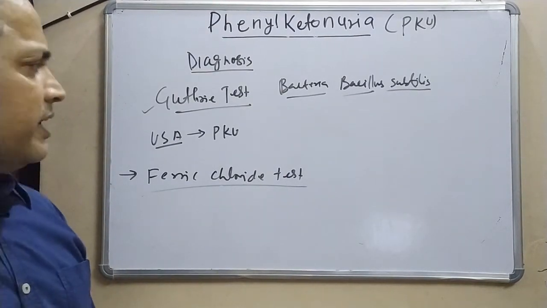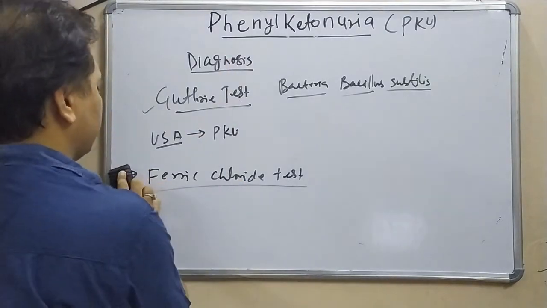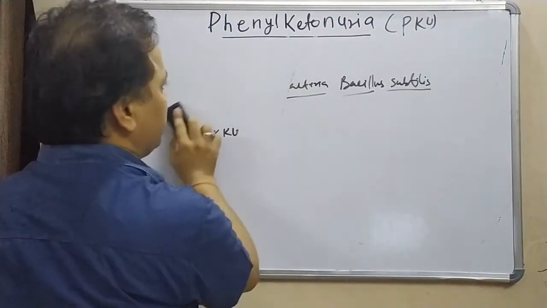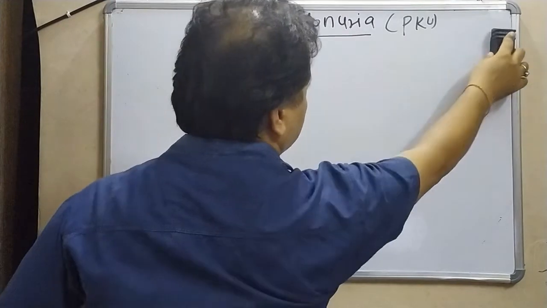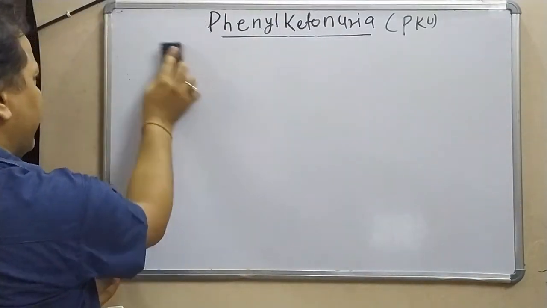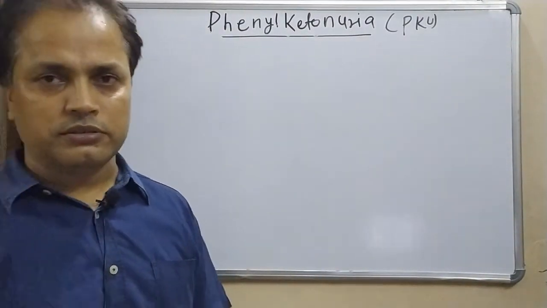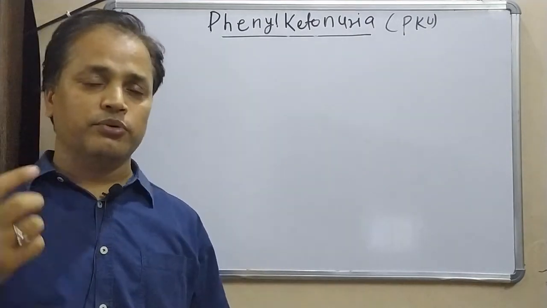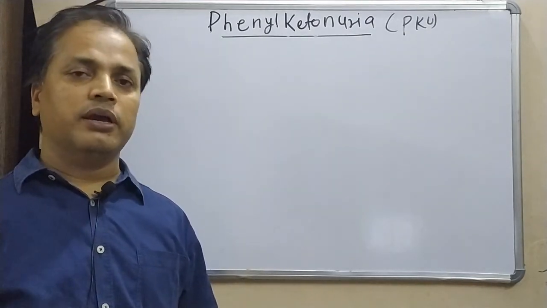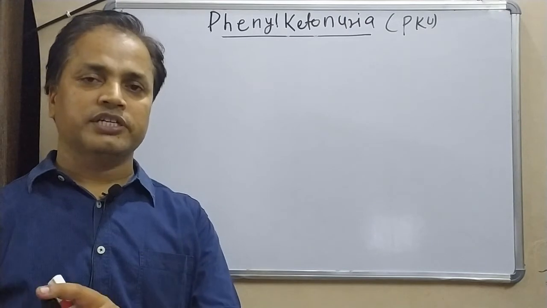What is the treatment, what is the management of this, how to avoid phenylalanine? We do not have too many treatments. The person who has phenylketonuria has to avoid any food which contains phenylalanine.